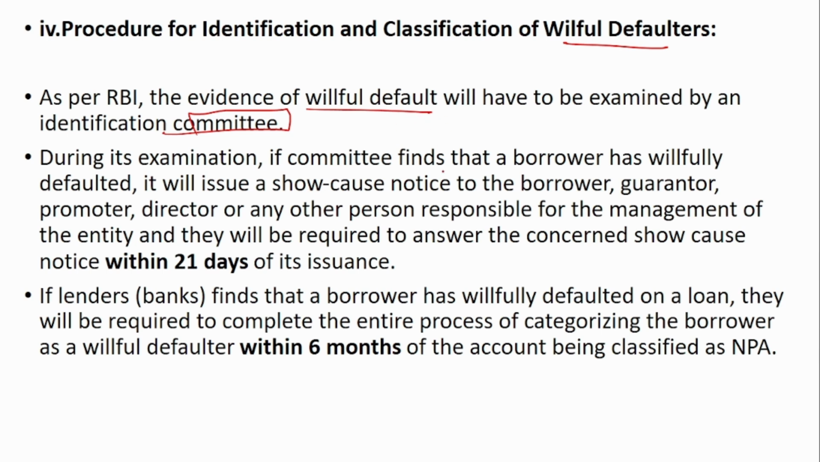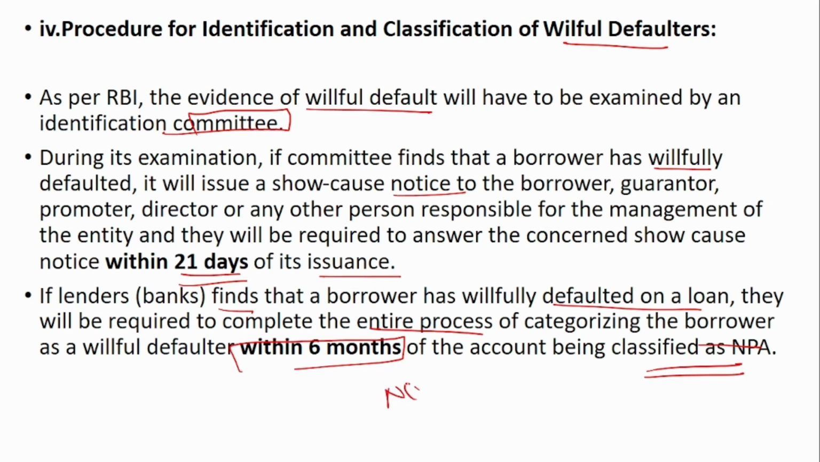During its examination, if the committee finds that a borrower has willfully defaulted, then it will give a show cause notice. So it will send a show cause notice to the willful defaulter, and 21 days will be given. Within that time, the person has to come and present himself and tell whether it is a genuine transaction or not, or give his point of view within 21 days of the issuance of the show cause notice. And if the lender, that is the bank, finds that the borrower has willfully defaulted on a loan, they will be required to complete the entire process of categorizing the borrower as a willful defaulter within 6 months of the account being classified as NPA.